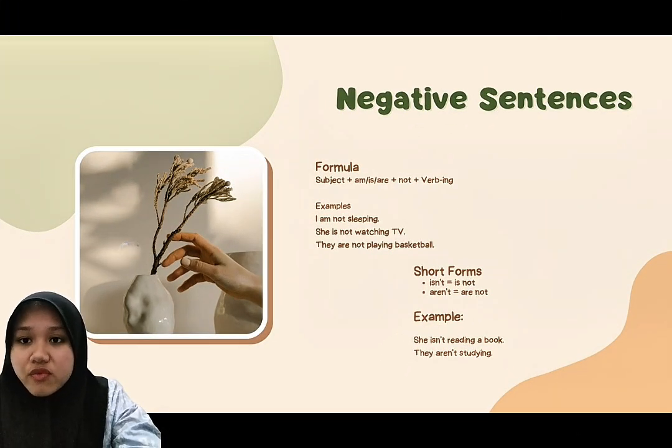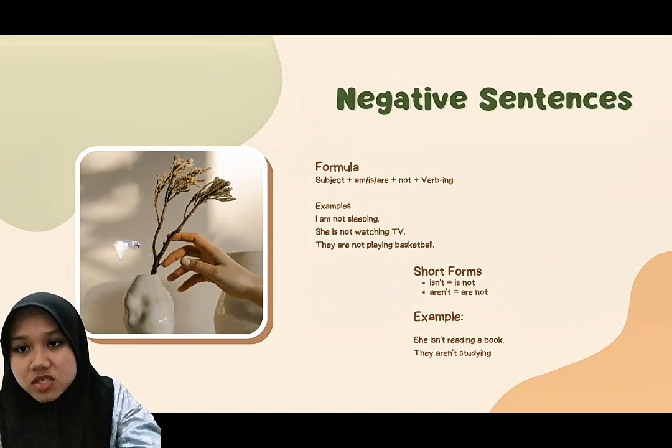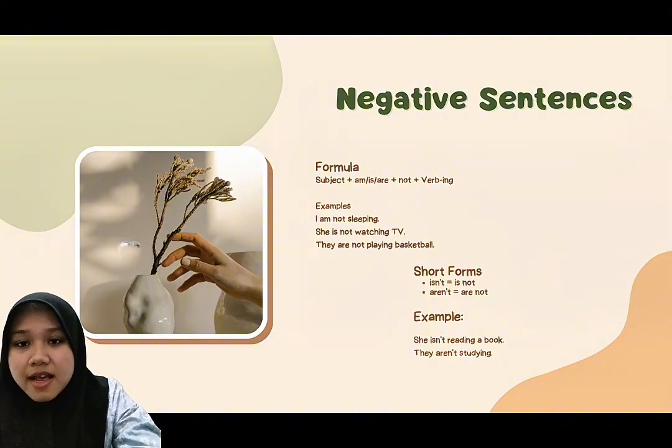Now, what if we want to say that an action is not happening? Let's learn negative sentences.